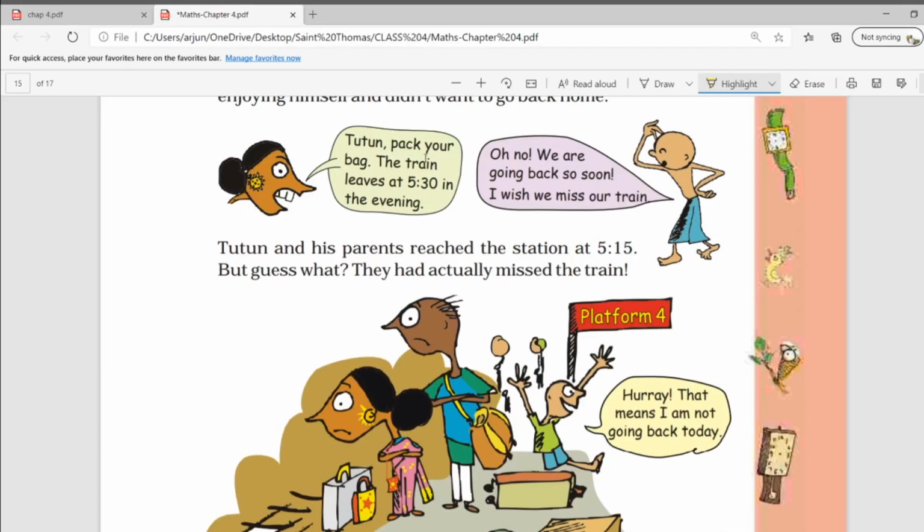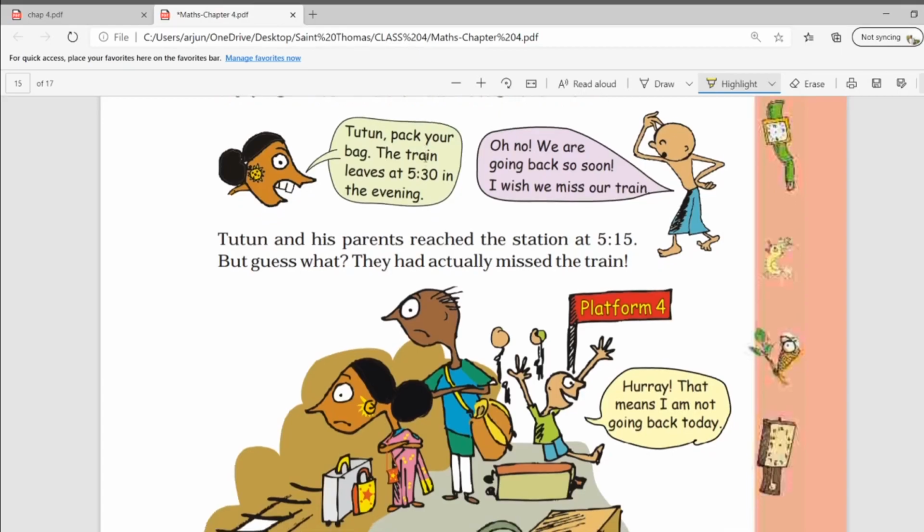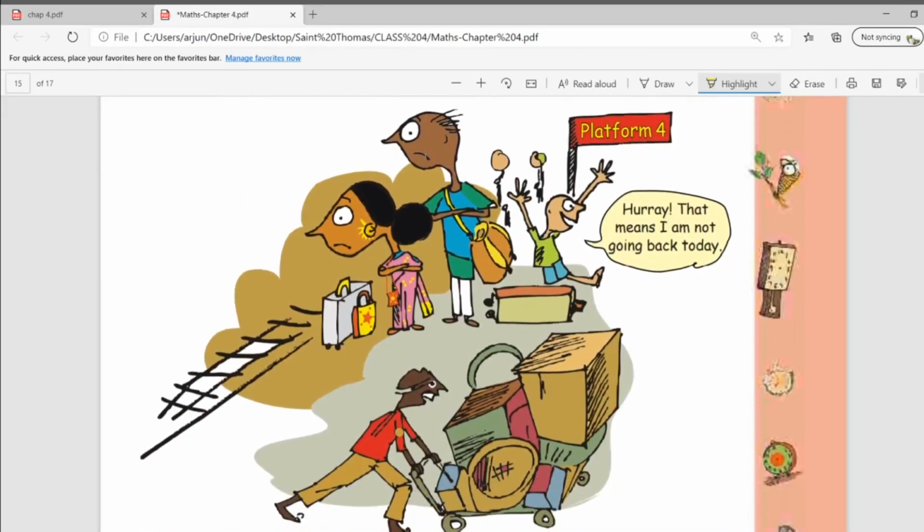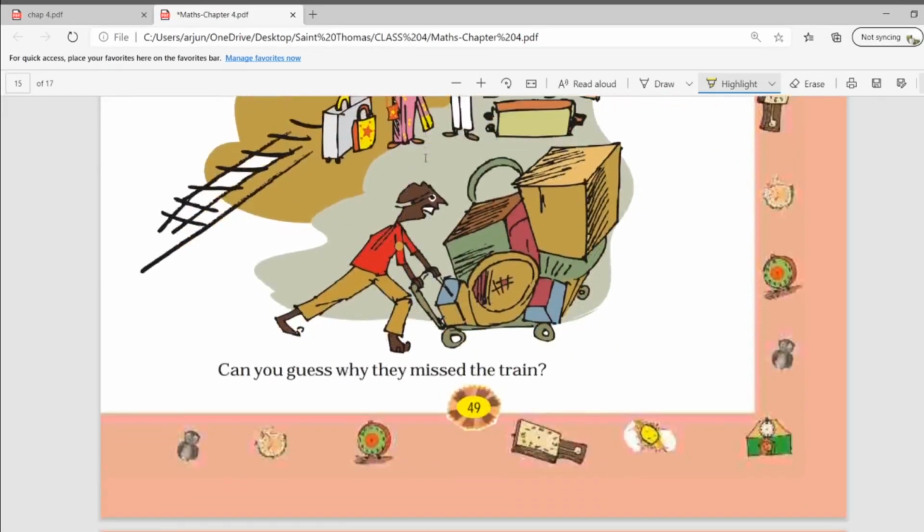In the previous dialogue, it was written that the train is going to leave at 5:30 in the evening, and they have reached at 5:15 in the evening, earlier than the reporting time. Then how did they miss the train? So let's see. Hooray! That means I'm not going back today.